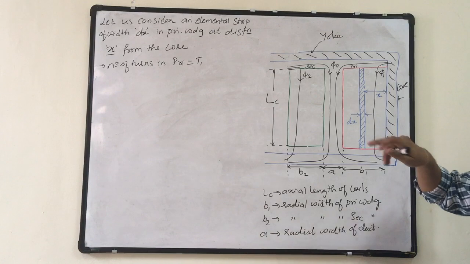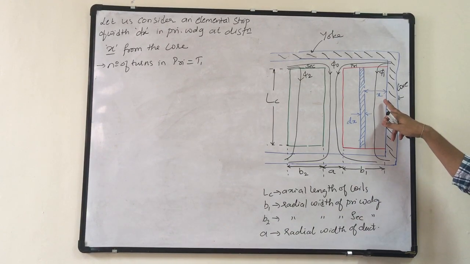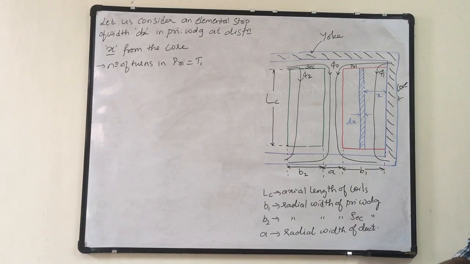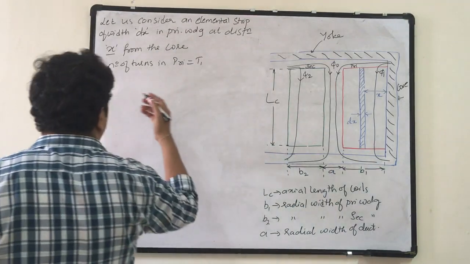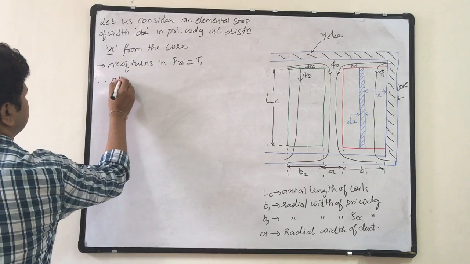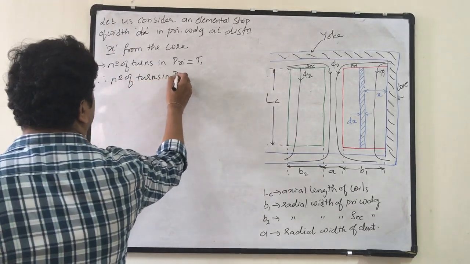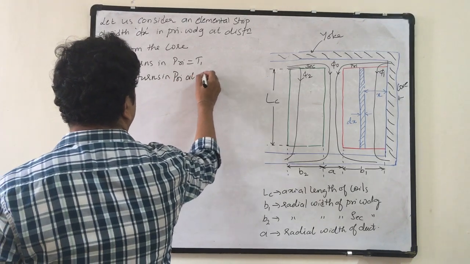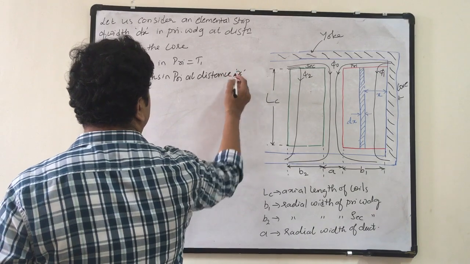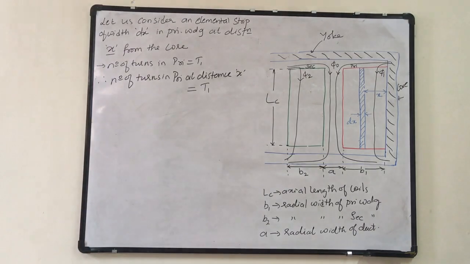Okay, total number of turns multiplied by the amount of width at a distance x. Therefore, the number of turns in primary at distance x is equal to T1, the total number of turns.